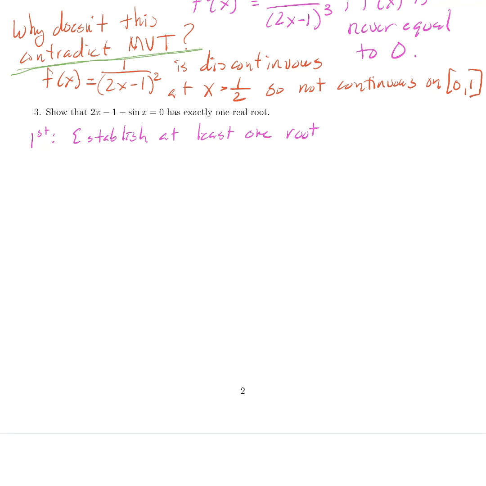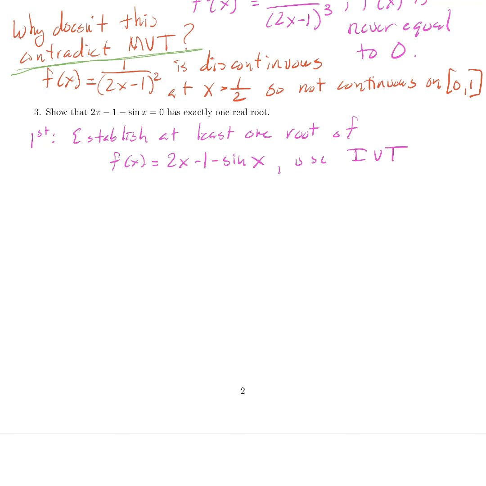And so we want to find one root of, let's think of the function as this: f of x is 2x minus 1 minus sine x. And to do this, we use the intermediate value theorem.